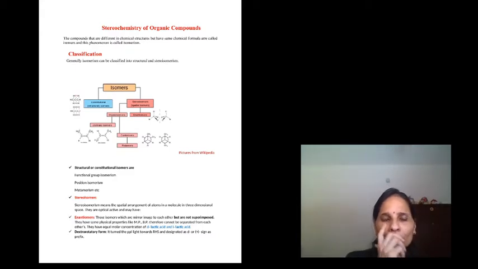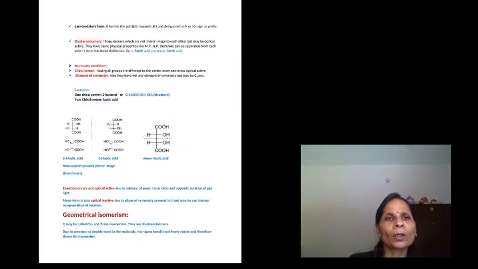isomerism, geometrical isomerism, and conformation. In the case of optical isomers, they are those compounds which have chirality, meaning all four groups on the chiral carbon atom are different, maybe COOH, OH, and CH2OH.